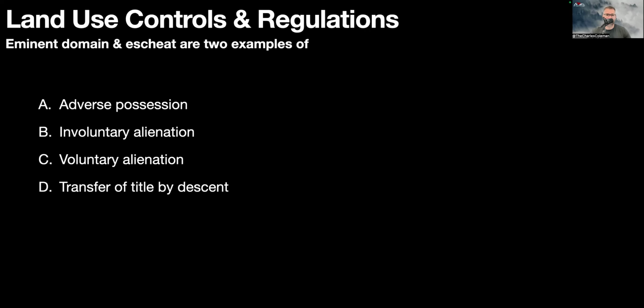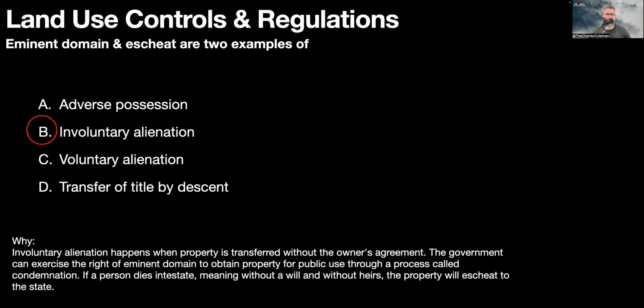Eminent domain and escheat are 2 examples of involuntary alienation. Involuntary alienation happens when property is transferred without the owner's agreement. The government can exercise the right of eminent domain to obtain property for public use through a process called condemnation. If a person dies intestate, meaning without a will and without heirs, the property will escheat to the state.